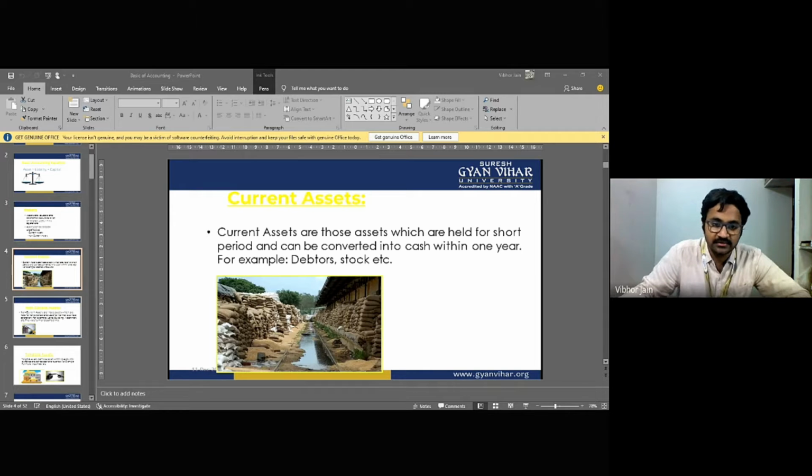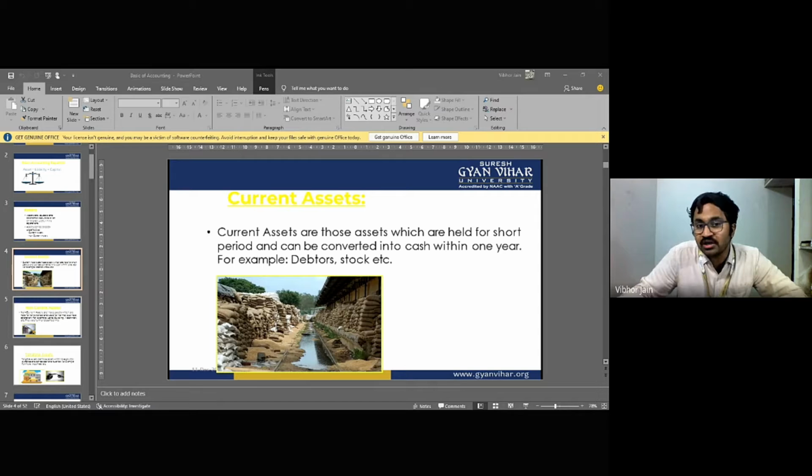Something is not right, but okay, we can manage a little bit. Expenditure was divided into revenue and capital. Revenue and capital. Okay, so what are revenue expenditures? Revenue expenditures are the expenditures which are related to sales, and capital expenditures are those expenditures which are not related to sales. For example, acquisition of any asset.